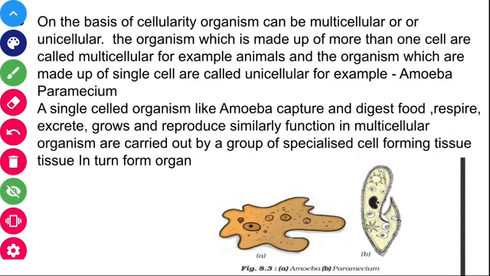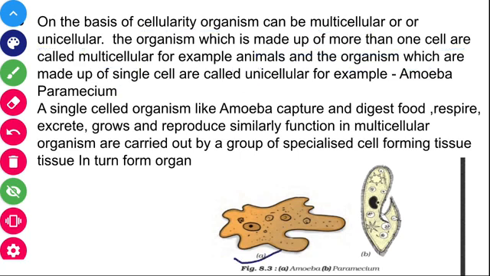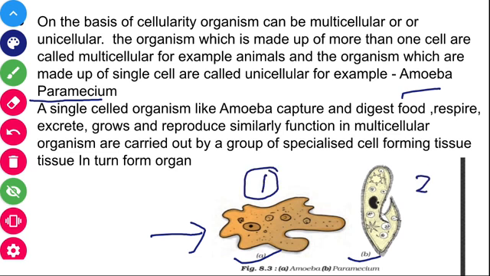Coming to the next point, on the basis of cellularity, organisms can be divided into two types: multicellular or unicellular organisms. Organisms which are made up of more than one cell are known as multicellular, for example, animals. Whereas organisms made up of a single cell are called unicellular. Examples of unicellular organisms are the amoeba and the paramecium. The first structure is the amoeba and the second is the paramecium.